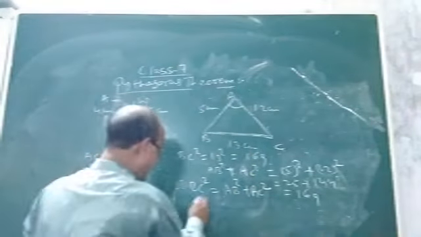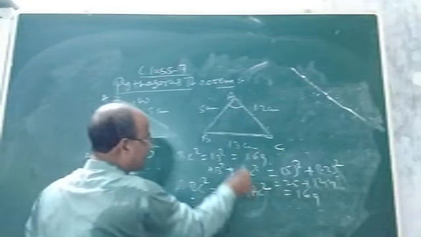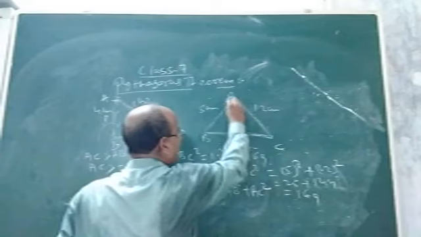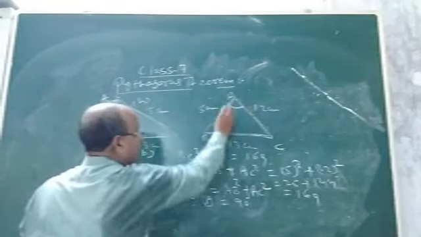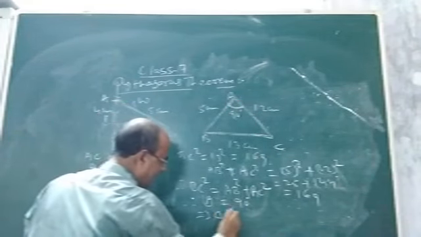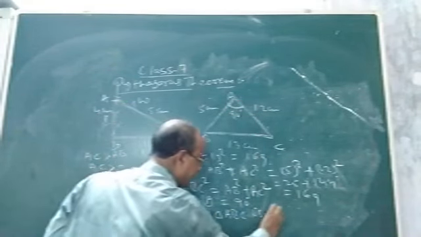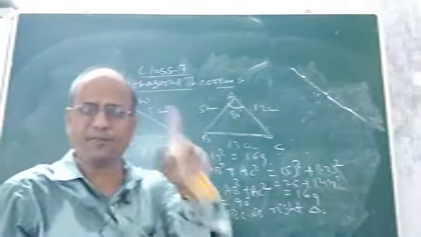So BC square equals AB square plus AC square. Now BC is the longer side and this is the opposite angle. This implies angle A will be 90 degrees, so this implies triangle ABC is a right triangle. This is what the converse of Pythagoras theorem is.